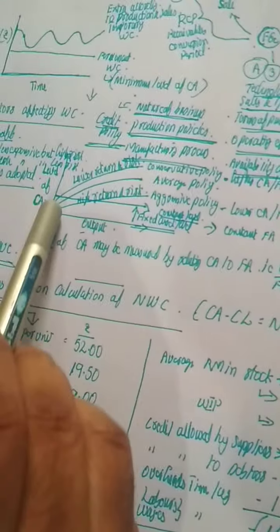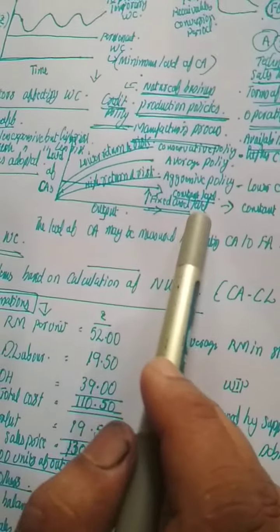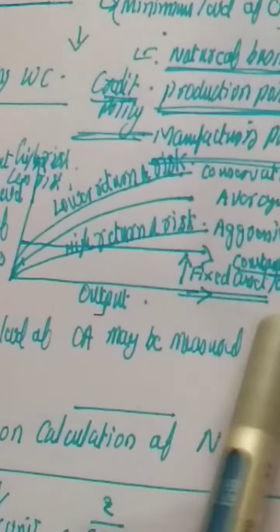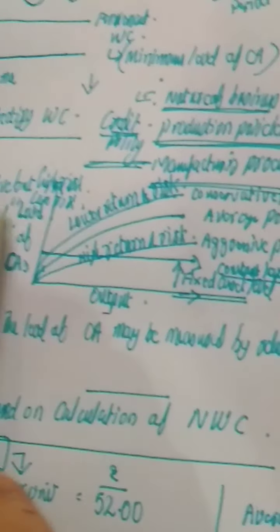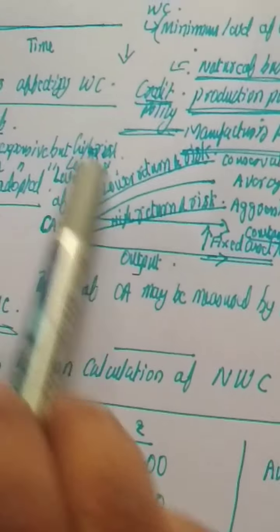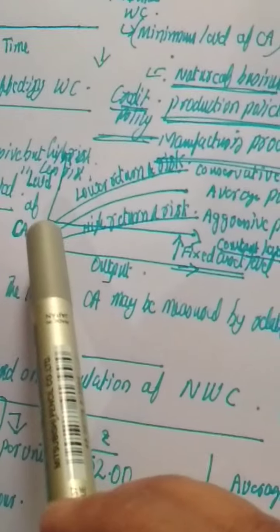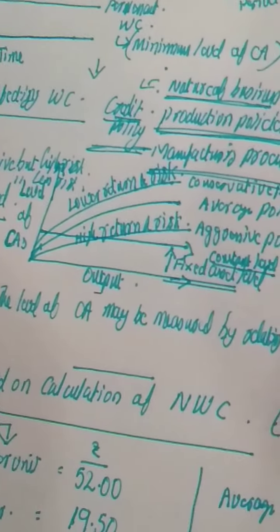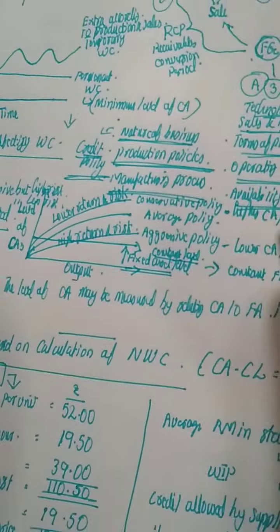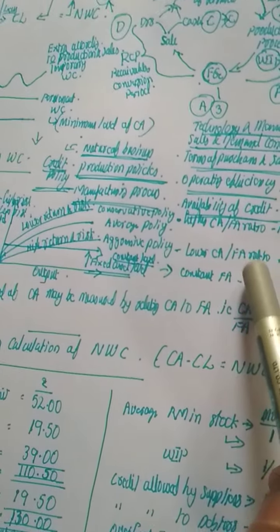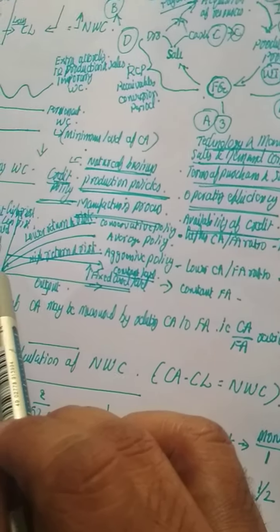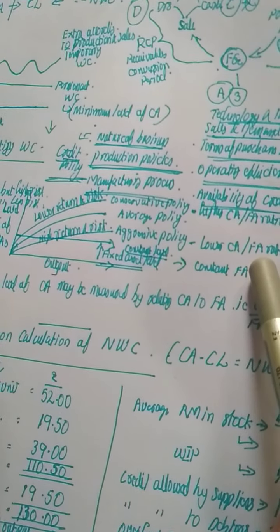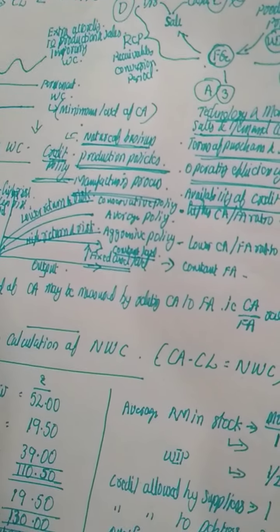When you look at this small graph, the output of the organization is given on the x-axis, and on the y-axis you can see the level of current assets. If the company is maintaining lower current assets to fixed assets, it actually has an illiquid position.